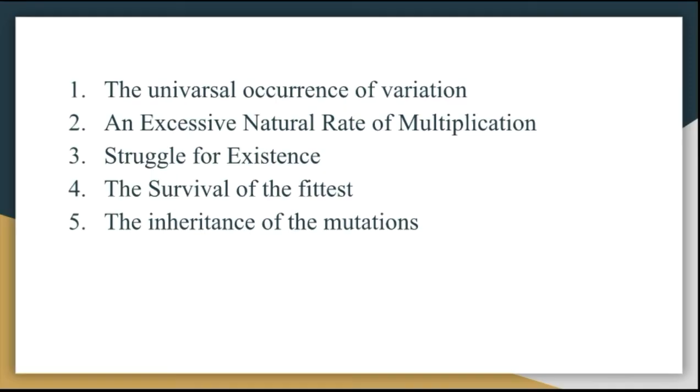Okay, so a single pair of English sparrows would be the ancestor of over 75 billion individuals in 10 years. Okay, that is one particular example of the rate of multiplication. So next, third is the struggle for existence.